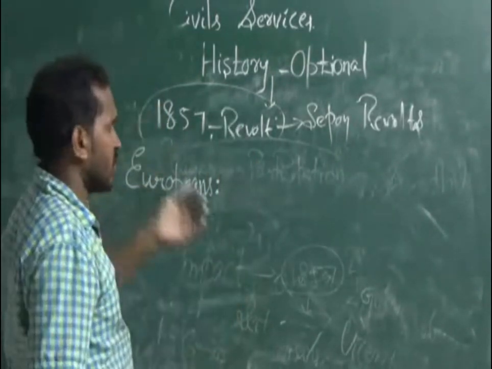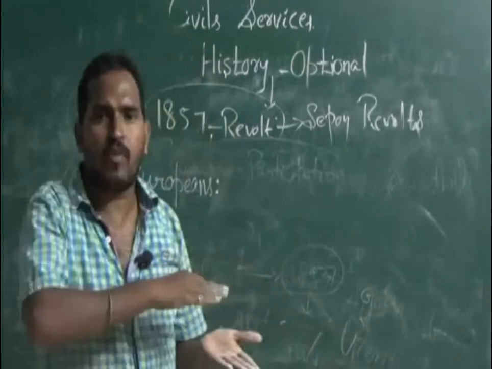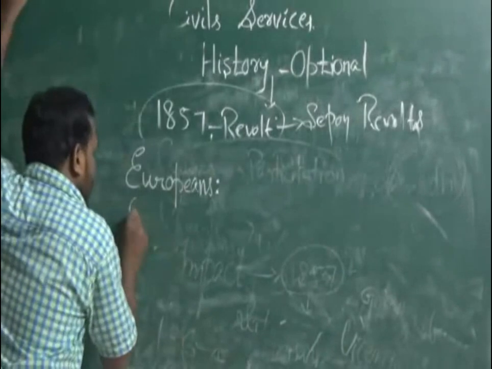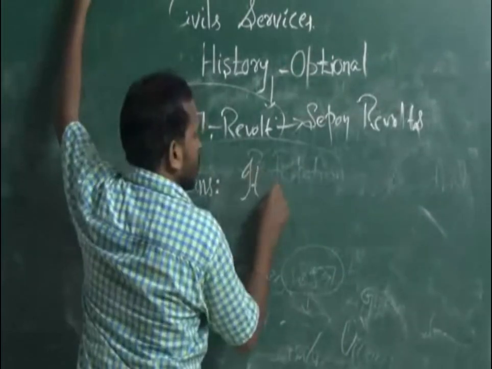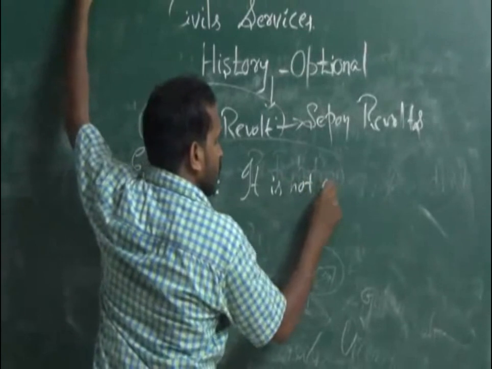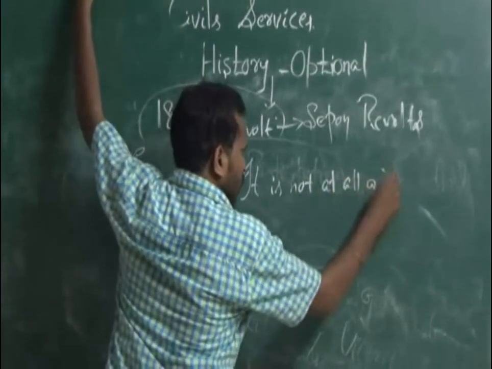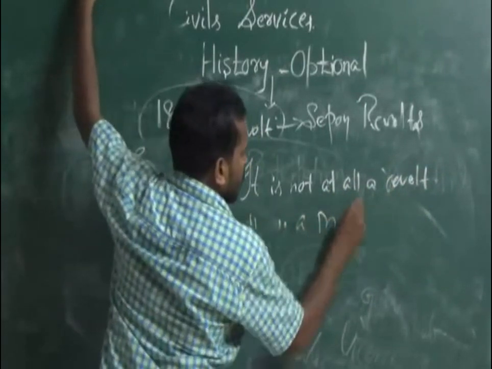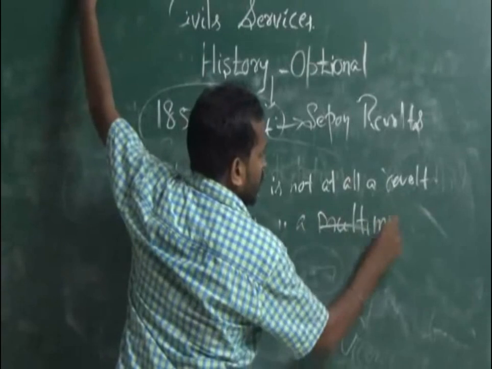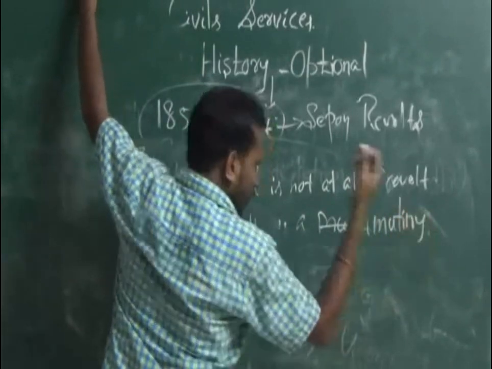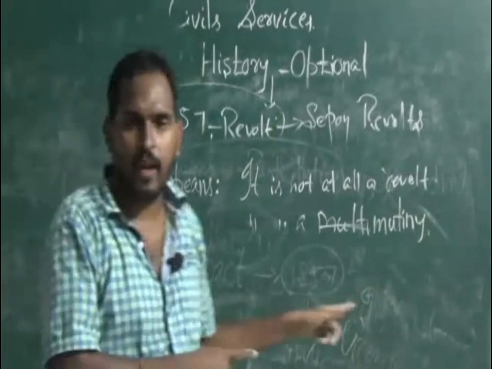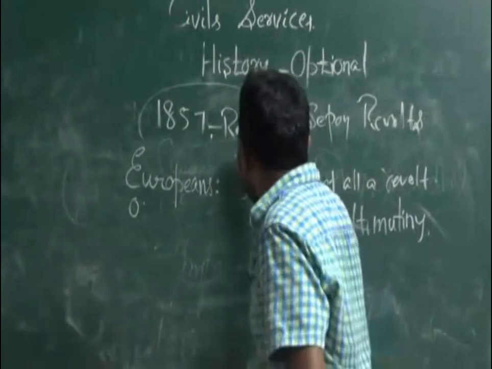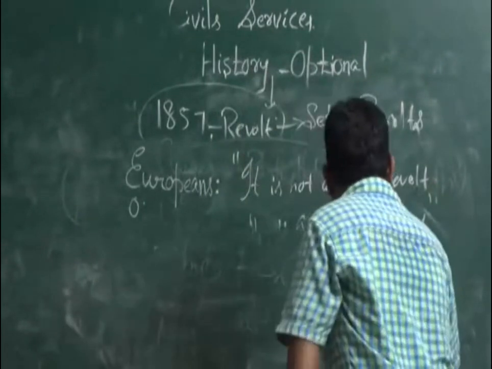Some of the European historians, surely favorable to their own country, say that it is not at all a revolt. It is a mutiny. The 1857 revolt is not a revolt, it is just a mutiny. This was the quotation given by the Europeans. This is the question that appeared in one of the papers: comment.